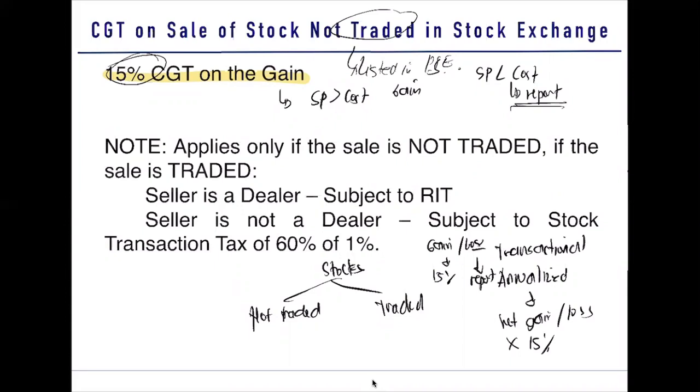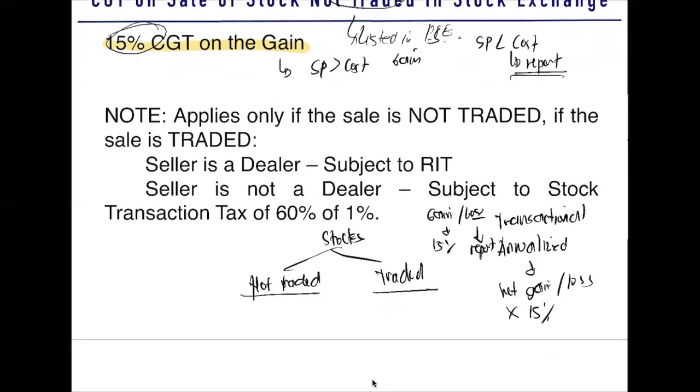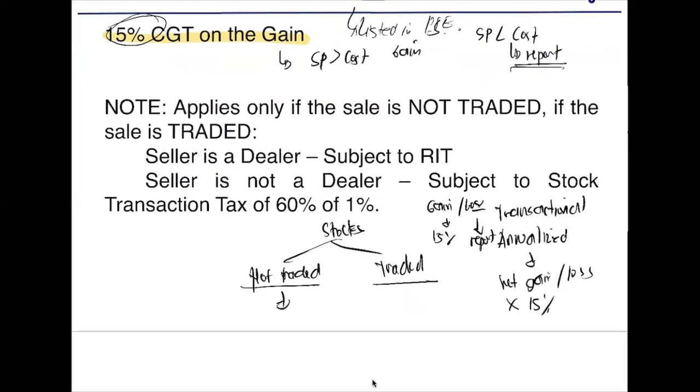We go now to your stocks. It is either not traded or traded. If it is not traded, it is subject to CGT 15%. If it is traded, we look whether the seller is a dealer or non-dealer. What do we mean by a dealer or a non-dealer? When we say dealer, your main business is to sell and purchase stocks.